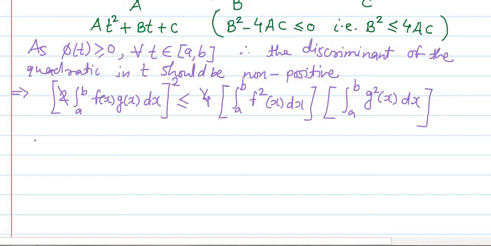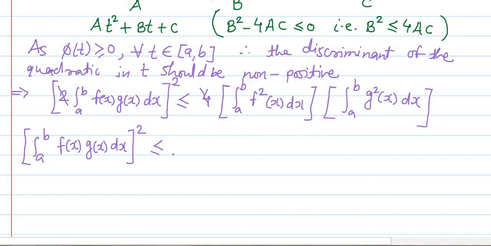We will be left with integration a to b f(x) g(x) dx whole square on the left hand side, and it will be less than or equal to the right hand side, which we write in a form so that it looks like a perfect square.